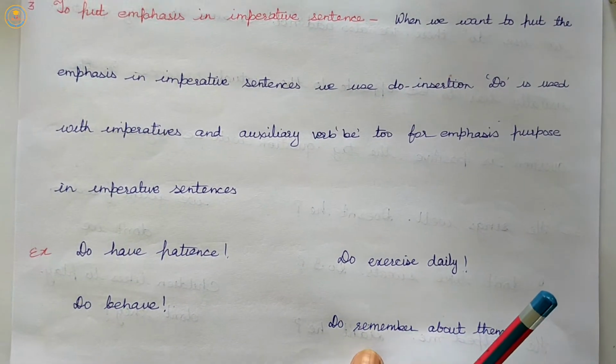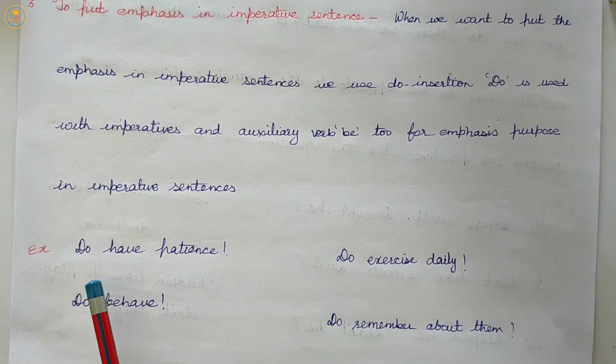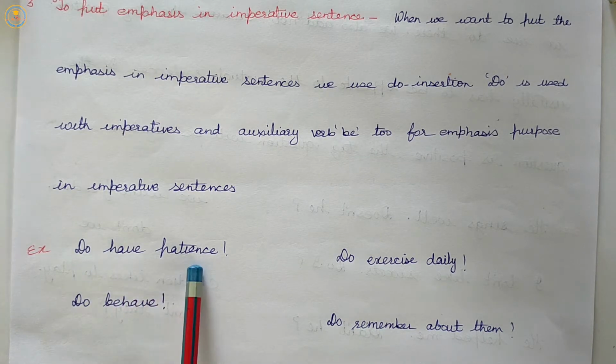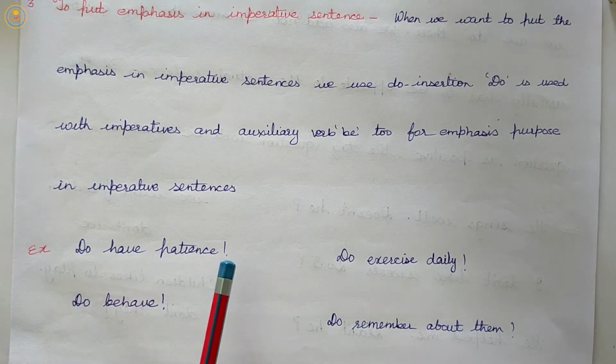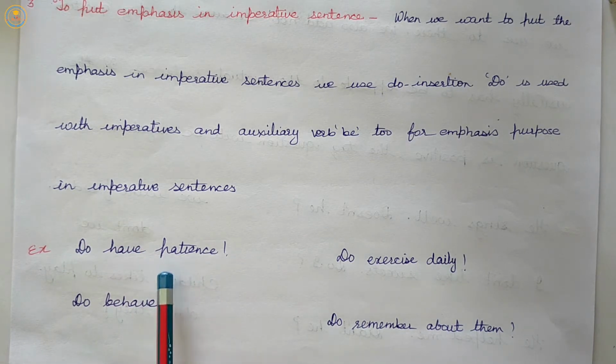So let us see the examples. Do have patience. Do behave. Do exercise daily. Do remember about them. Here in this sentence, patience, and in this sentence, behave.